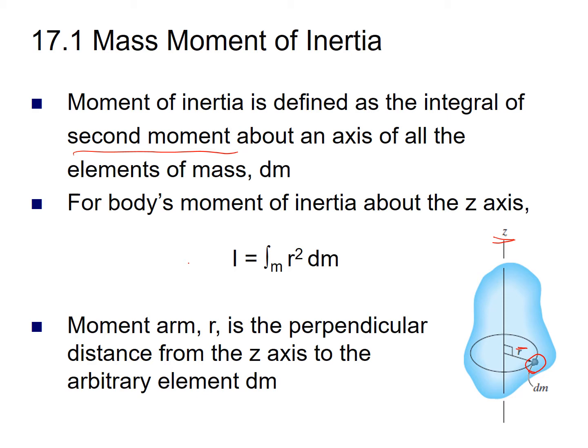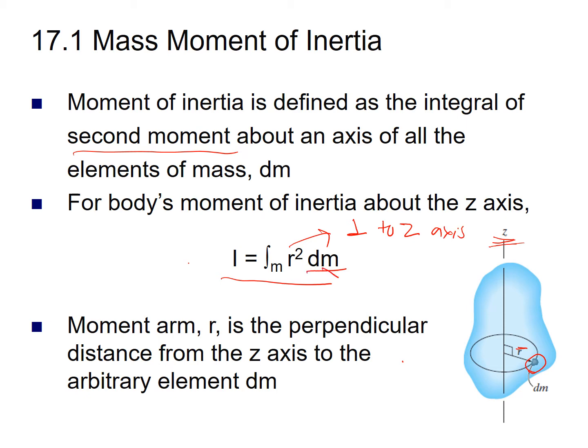So for the body, the moment of inertia about the z-axis is defined as I equals the integral over mass of r square dm. This is for the small element dm. Here r is the perpendicular distance from the axis about which you have to find the mass moment of inertia. In this case, as we have to find it about the z-axis, our r will be the perpendicular distance to the z-axis.